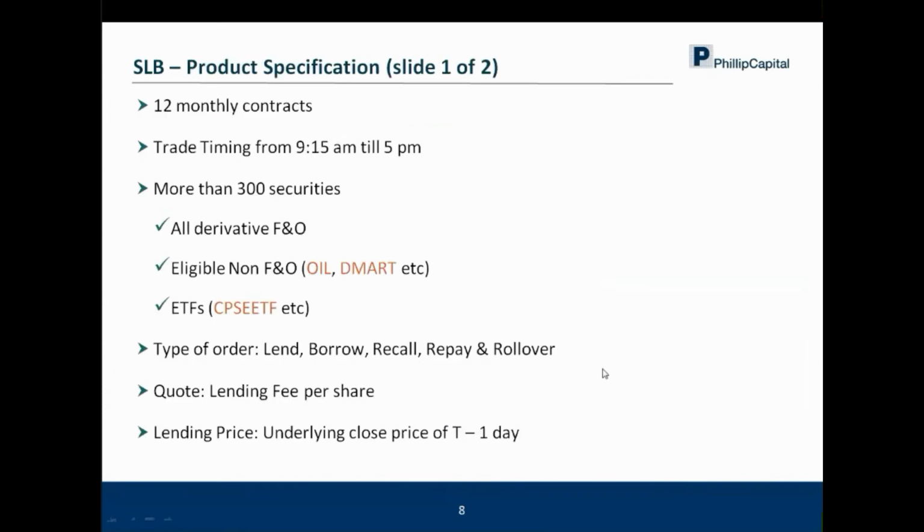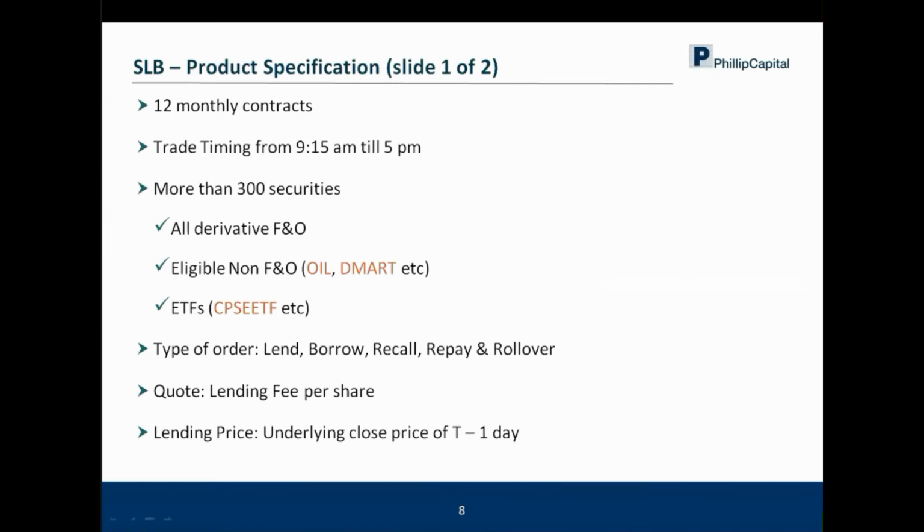Now we'll just try and understand a few product specifications. For SLB, there are 12 monthly contracts available. The trade timing is from 9:15 till 5 p.m. But from our experience, most of the volume happens till 3:30 p.m. only. The reason is simple: the derivatives market, for doing that unda badla or reverse cash and carry arbitrage, is functional till 3:30. So that is why most of the volume happens till then only.